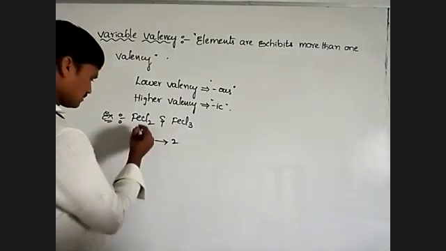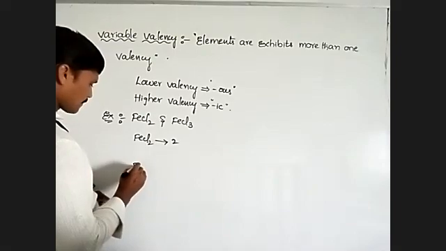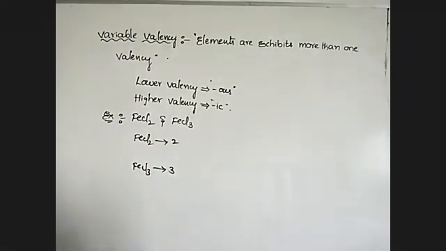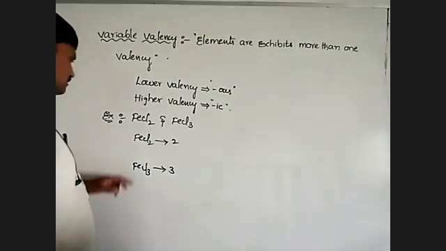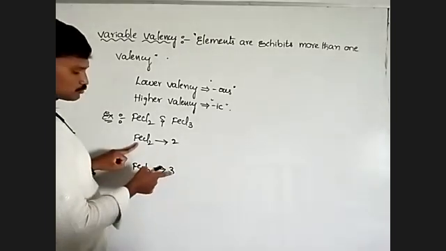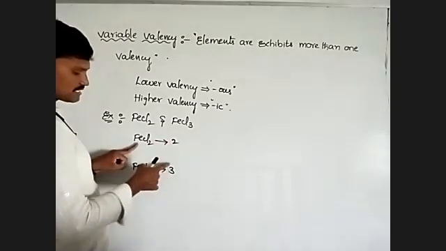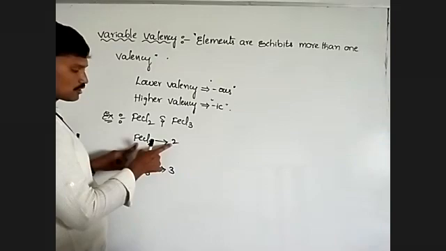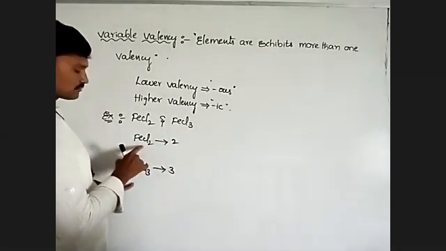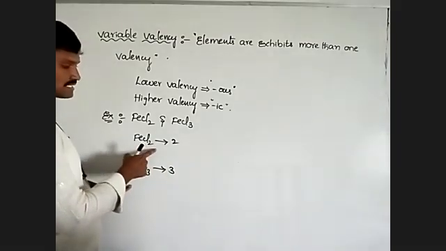Next. In FeCl3, here 3 chlorines are present. So valency is 3. So this is ferrous, as 2, 3. In between 2, 3, this is lower valency, this is higher valency. So that is ferrous chloride.